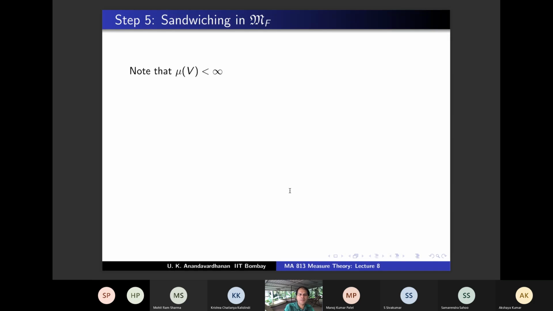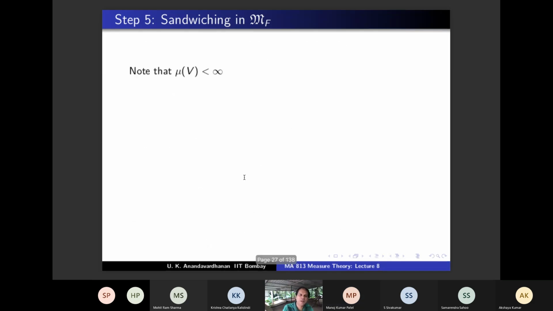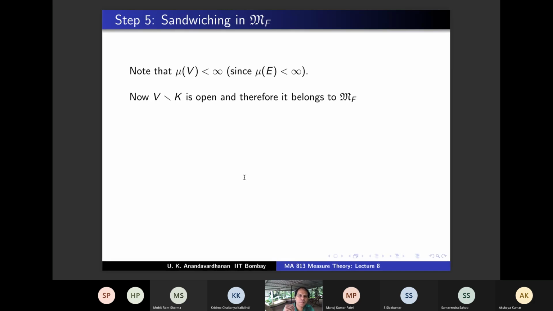Mu V is finite. Why is that? This particular V, mu V is finite. Why? Because E belongs to MF, therefore mu E is finite, and this is anyway a small number, so this is finite. So mu V is finite, and let's continue. So V minus K is open, right? Because K is compact, so it's closed. So its complement is open, and V intersection K complement is open. So this is open, and therefore it belongs to MF.